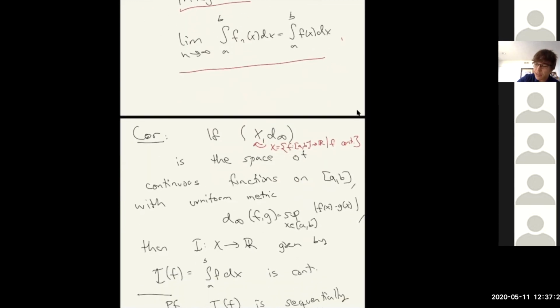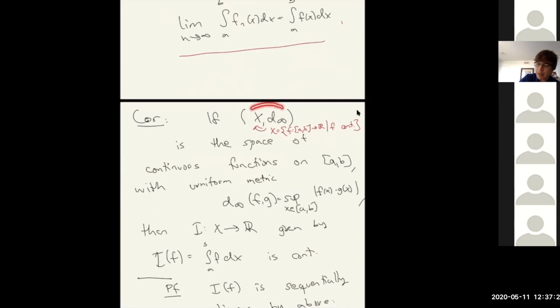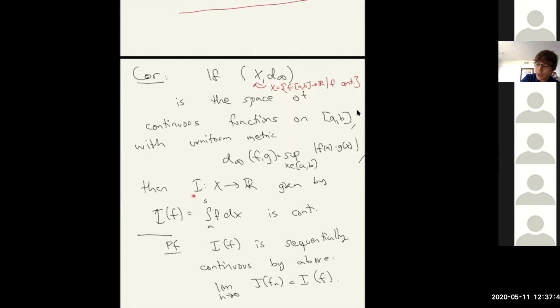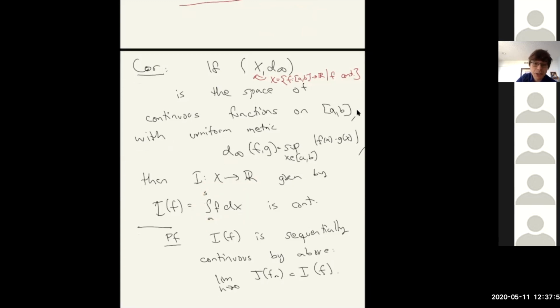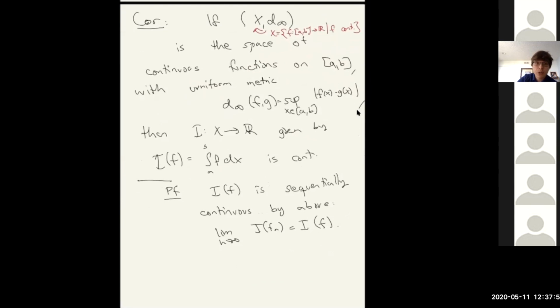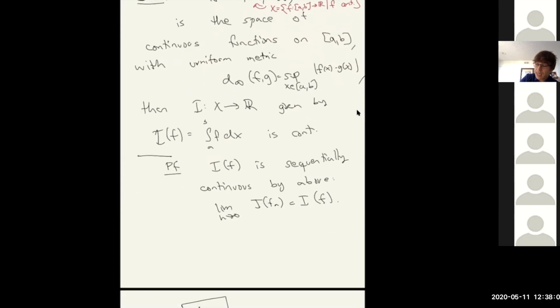And there is another way of interpreting this. You don't have to understand this, but if you like, I have talked a lot about the space of continuous functions with the uniform norm. This came up last week when we stated that this space is complete. So it's functions f on some interval that are continuous. If you equip it with the uniform metric, then it's complete, but you can also say other things. You can define a functional on this space given by the integral of f, and this functional I of f is continuous. One of the proofs is that this is sequentially continuous by the above.